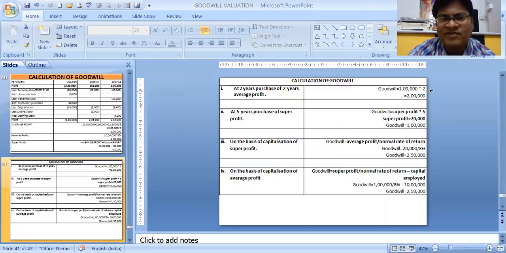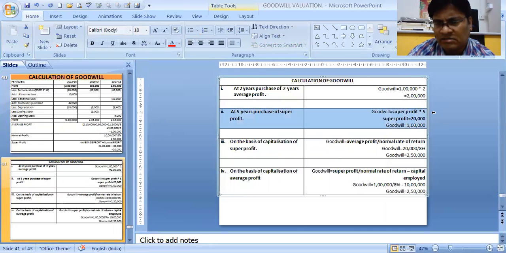Next is at 5 years purchase of super profit. Super profit, we already have got 20,000. Remember, 1 lakh minus 80. The super profit is 20,000, so goodwill will be 20 into 5, that is 1 lakh.